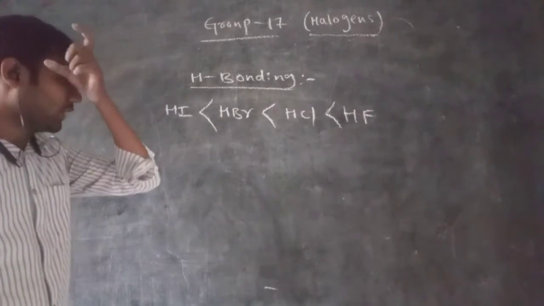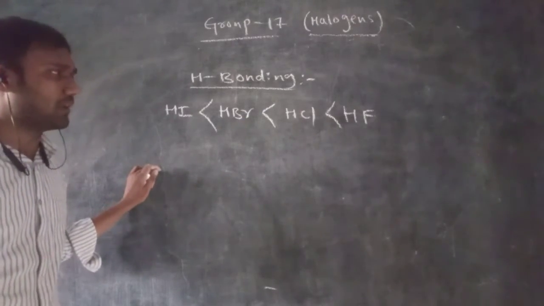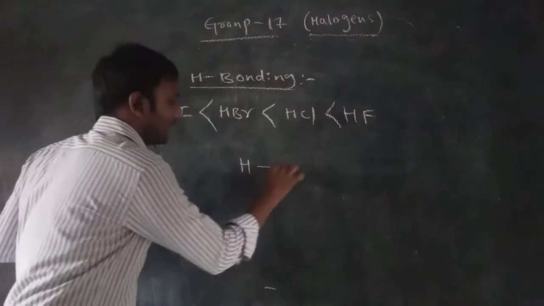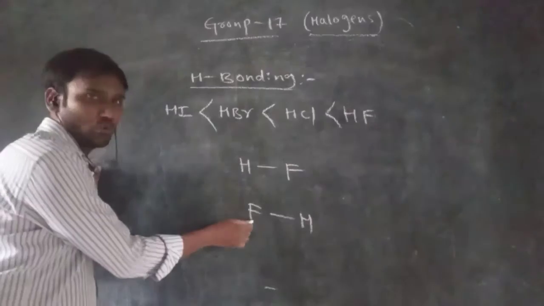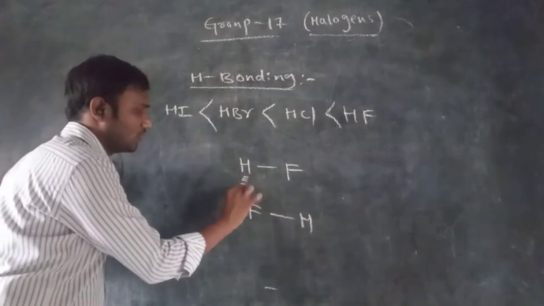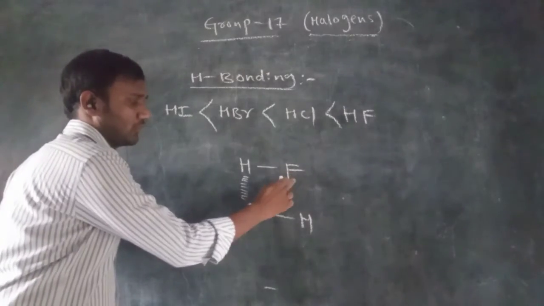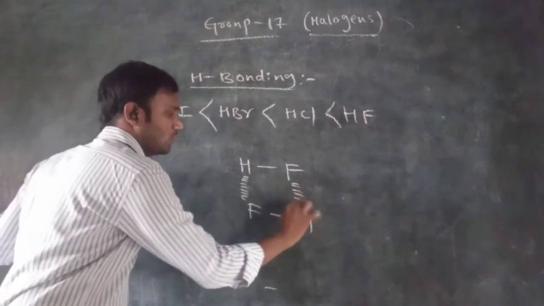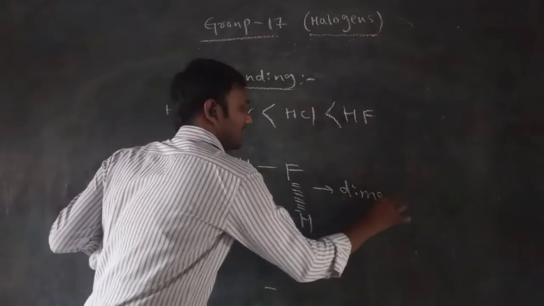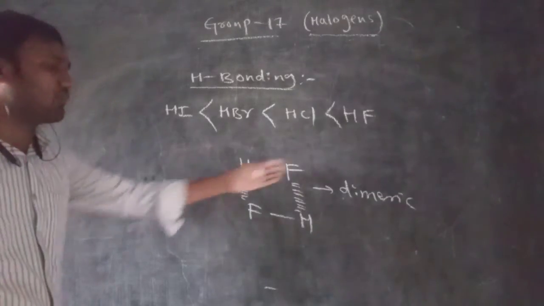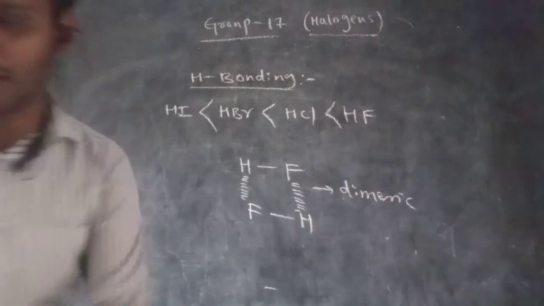So now here, due to the hydrogen bond, hydrogen fluoride can form the dimeric form and the polymeric form also. For example, in the dimeric form, this is hydrogen fluoride and this is also hydrogen fluoride. Here the highly electronegative atom is fluorine and here hydrogen. Between these two, the bond is formed. So this we can say is the hydrogen bond. Here also a highly electronegative fluorine atom and this is the hydrogen. Between these two, the bond is forming. This is a hydrogen bond. So now we can say this is the dimeric form. So hydrogen fluoride can form dimeric and polymeric forms due to the hydrogen bond. So this is the hydrogen bond.